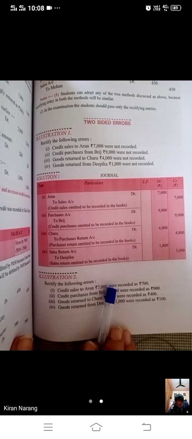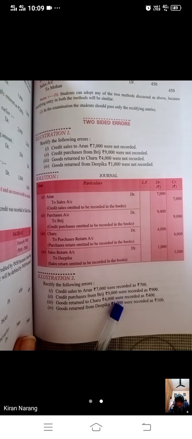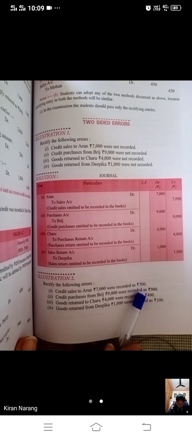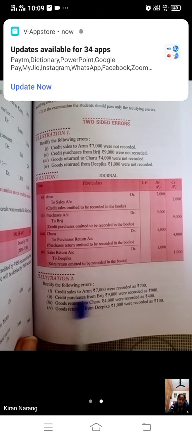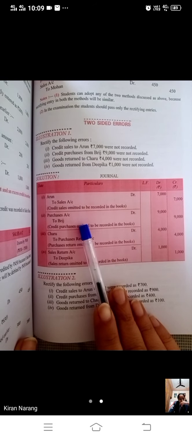Rectify the following errors. Credit sales to Arun. We have goods sold to Arun. Arun to sales 7,000 was there, but we have recorded only 700. By mistake, we have not recorded a zero. So we have recorded less amount. So the same journal entry we will pass again with the difference of balance amount. With 6,300 we will pass the same journal entry, Arun to sales.